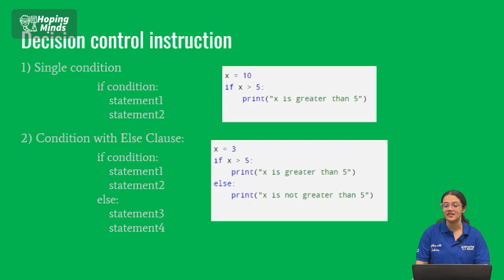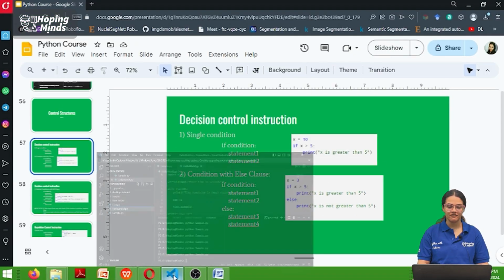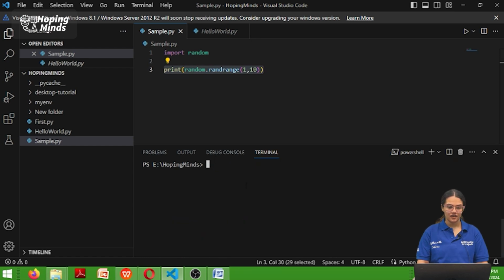Let us see. It is more of a practical concept than a theoretical one. So let us see how you do it. Again, I'll make changes inside our sample file.